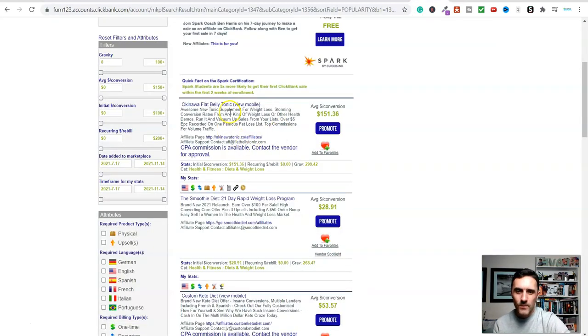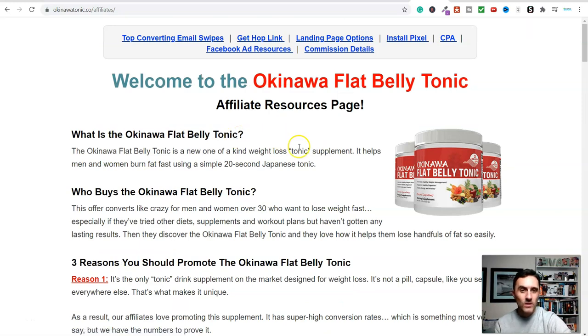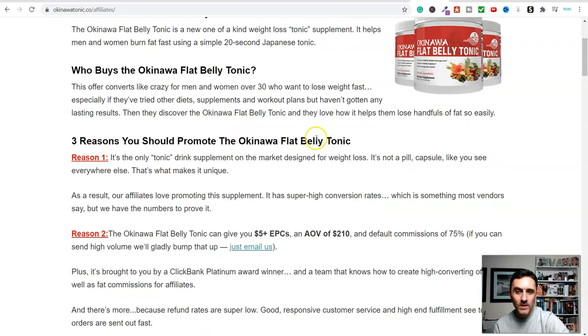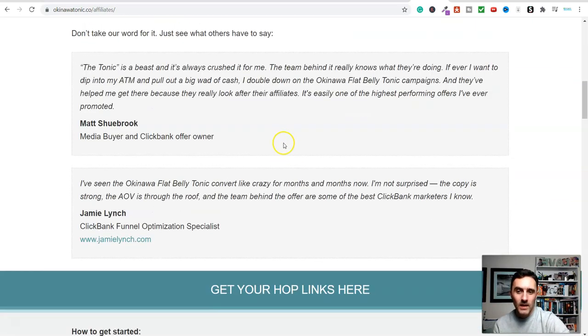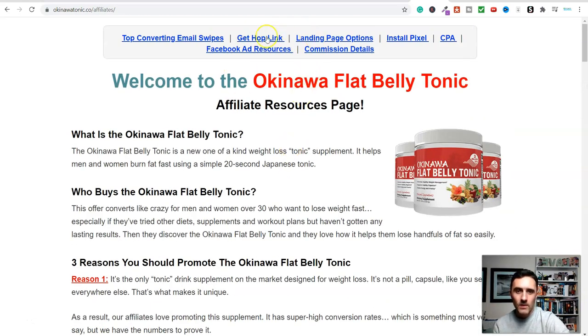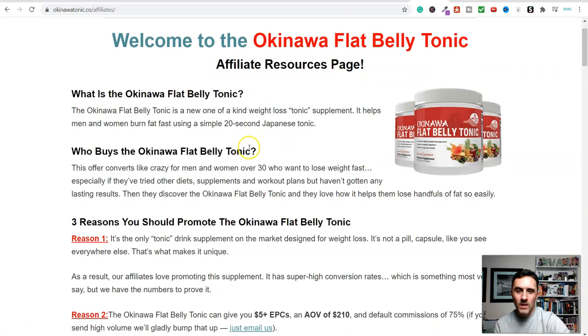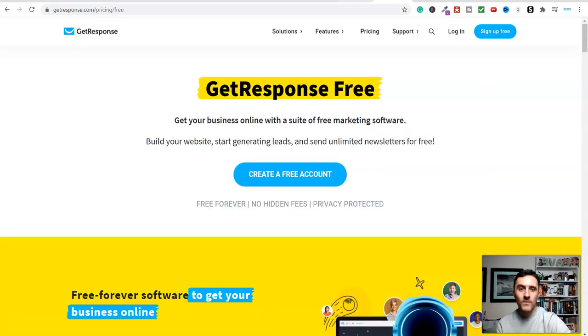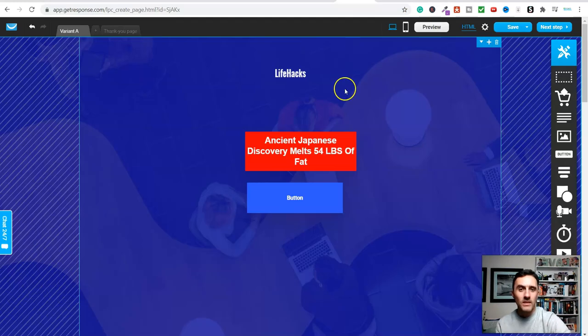So if I come back over here, I'm going to go to the affiliate page and see if there's any information over on the affiliate page. So look, what is it, who buys this, the reasons why you should promote it, etc. Okay, so we can click on top converting email swipes, hop links, and lots more. So you can come through here, and again you can get little bits of text on here that you can take here. And sorry, let me get rid of this tab. You can take bits of text and you can put them in here.